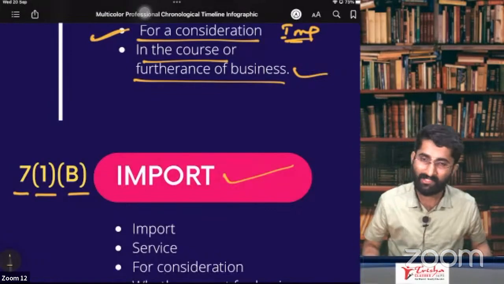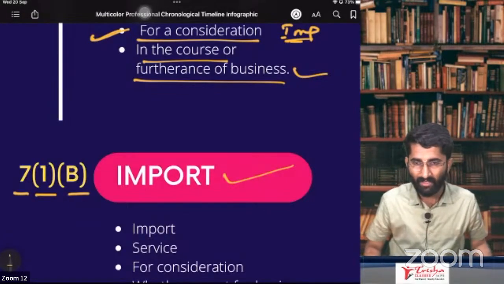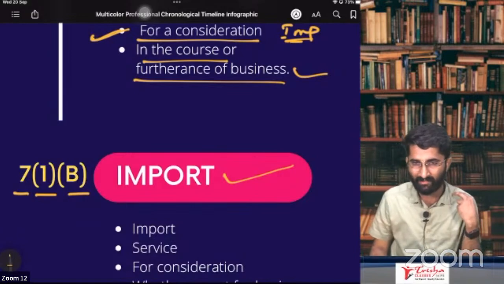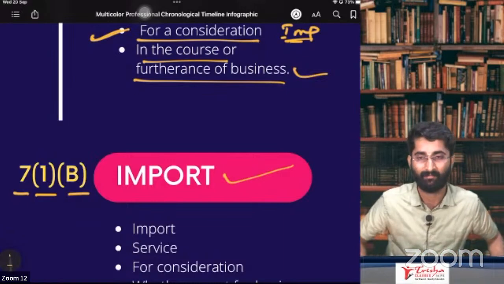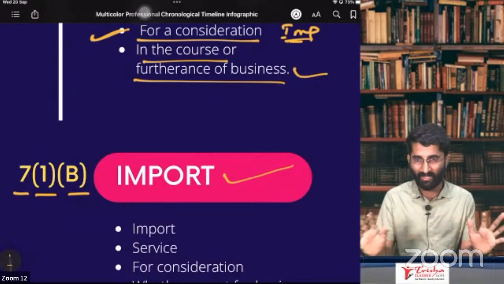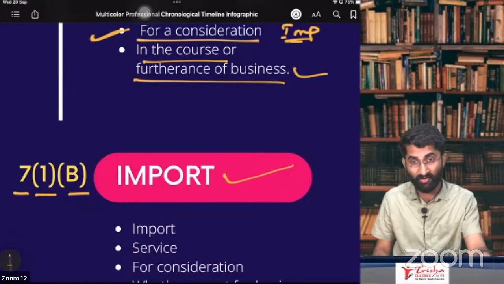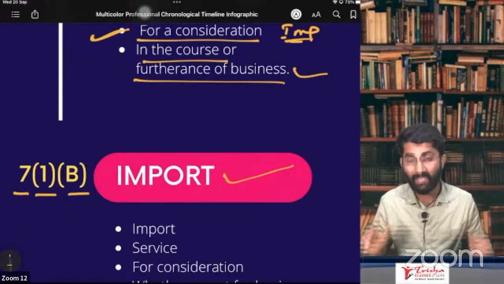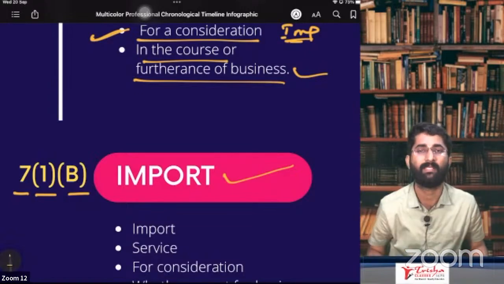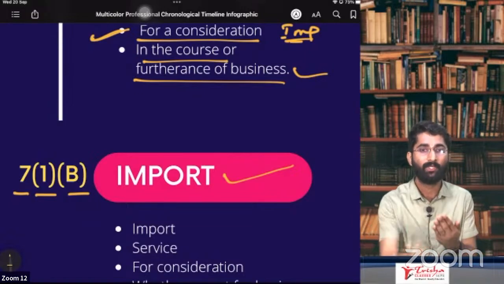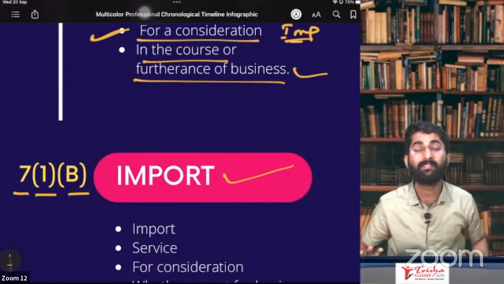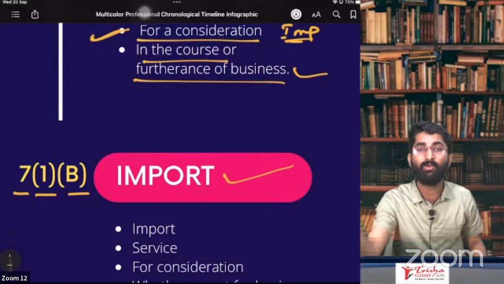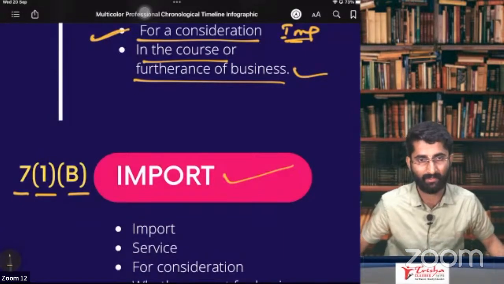So now, what is reverse charge mechanism? You have to pay me 200 rupees plus 20 rupees GST, but you are not giving me the 20 rupees GST. The 20 rupees GST that you are not paying me, you are paying on your behalf to the government. I am not paying, but you are paying to the government. This will be considered as reverse charge mechanism. What is forward charge? You pay me the GST, and on your behalf I'll pay to the government. In reverse charge, you don't pay me the GST; you only pay to the government.